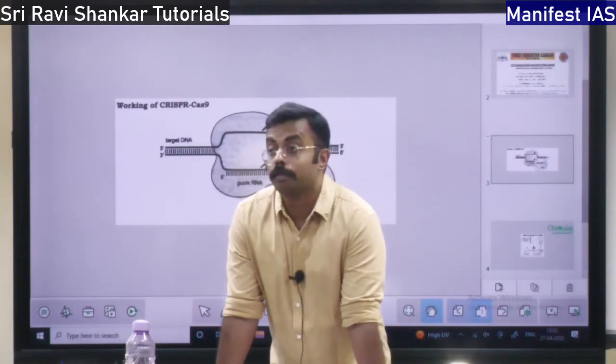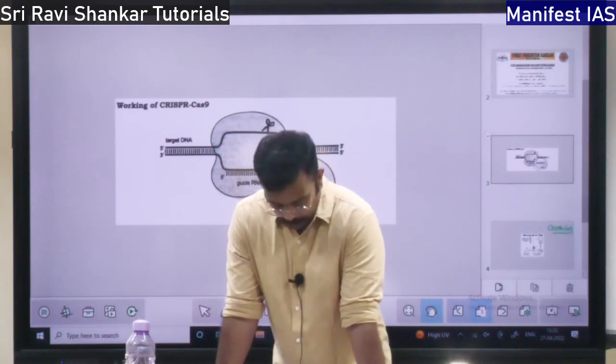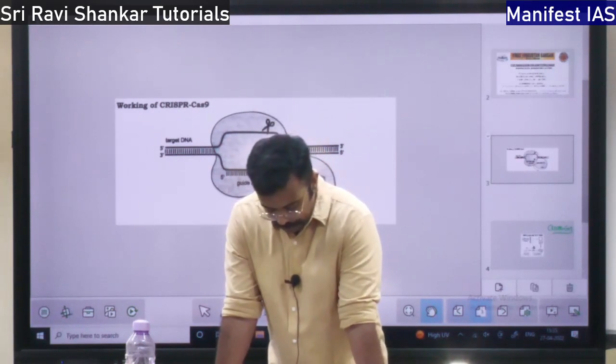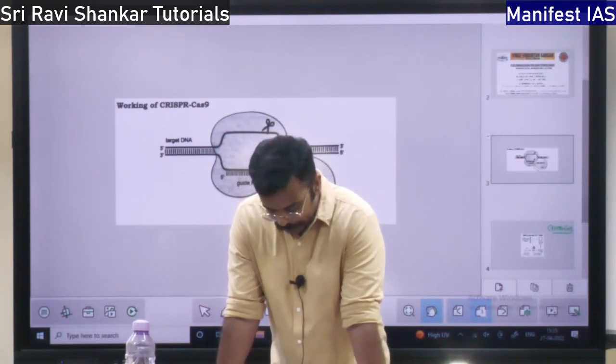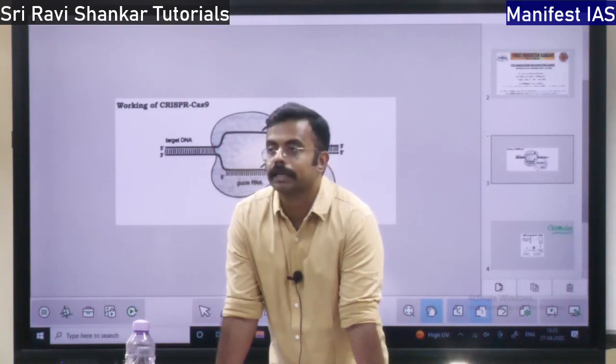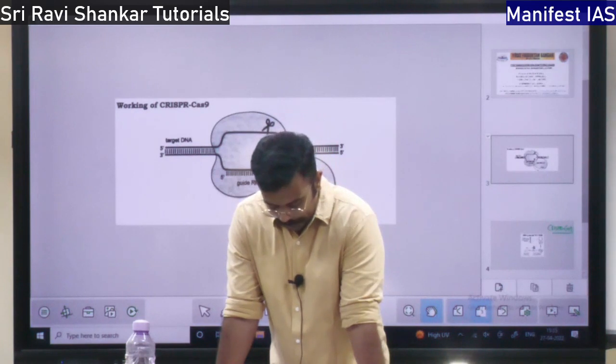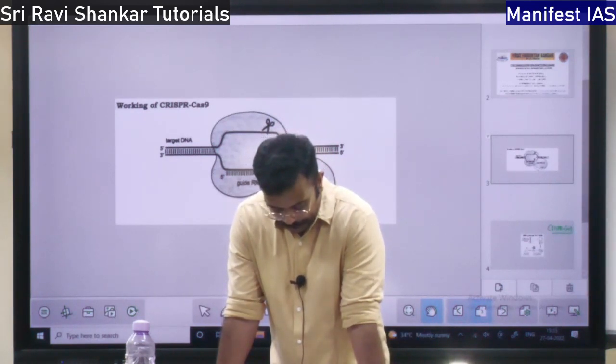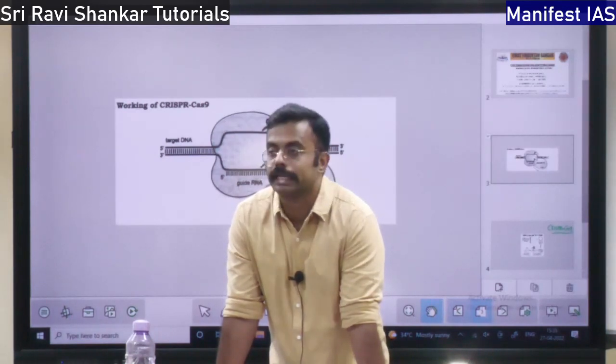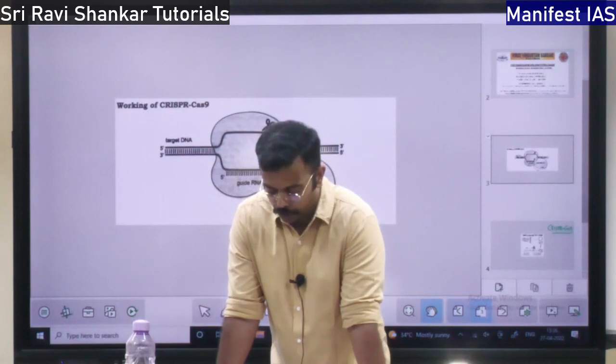So what is the full form of CRISPR-Cas9? The full form is clustered regularly interspaced short palindromic repeats. Very big name. And Cas9 is CRISPR associated protein 9. That is the full form.